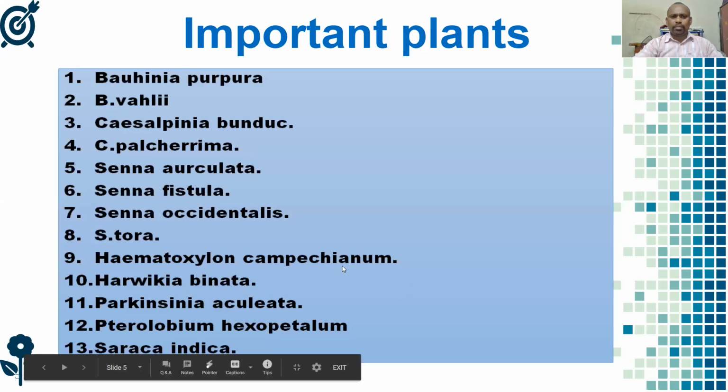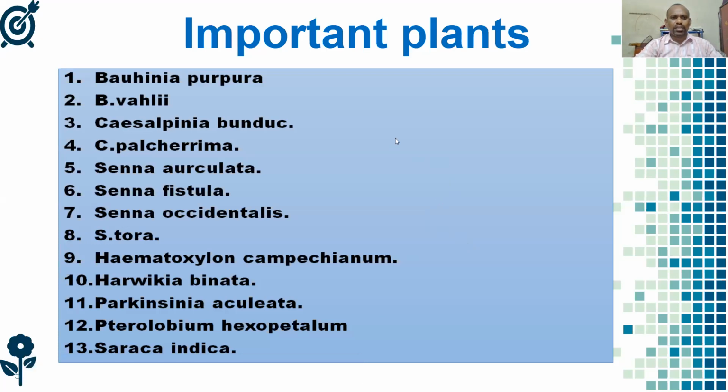Some of the very important plants present in this family are Bauhinia purpurea, Bauhinia vahlii, Caesalpinia bonduc, Caesalpinia pulcherrima, Senna auriculata, Senna fistula, Senna occidentalis, and Senna tora.